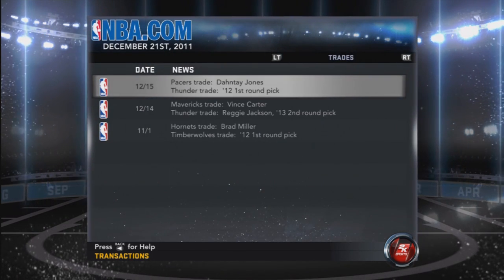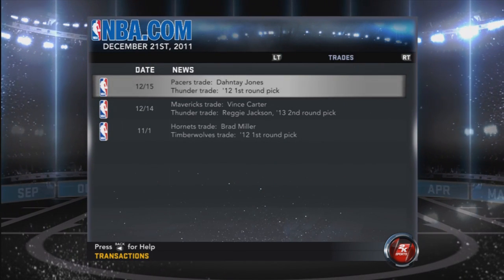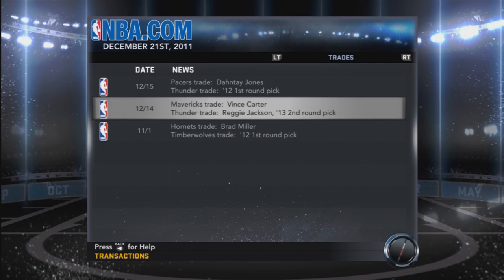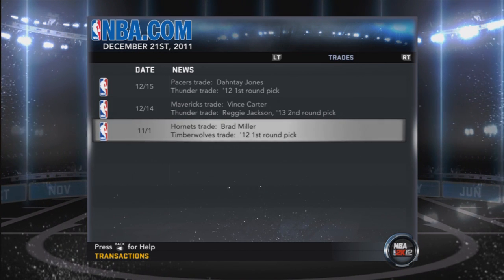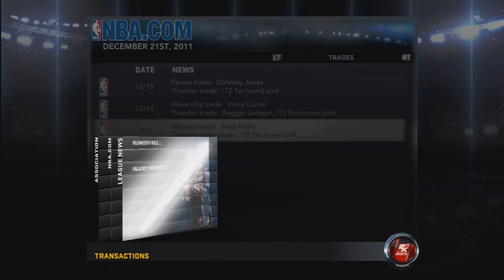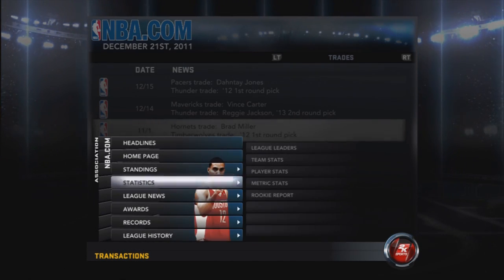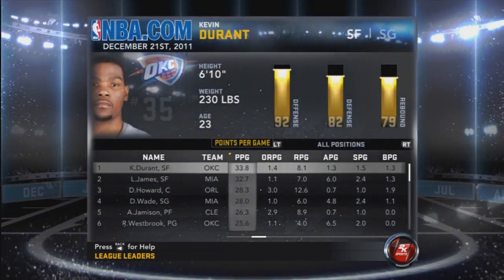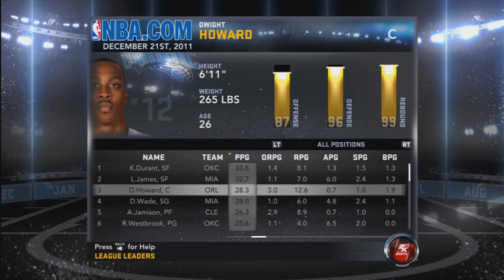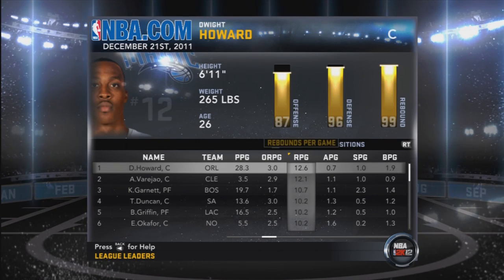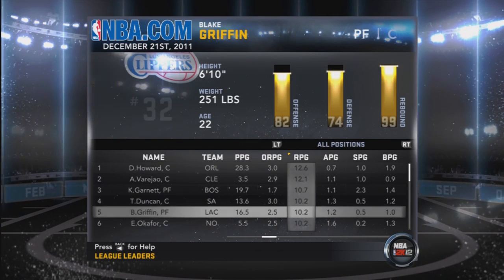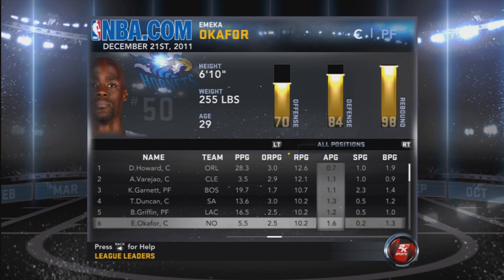Transaction report, we're just going to look at the trades. Dante Jones for a first round pick of the Thunder. Vince Carter for Reggie Jackson and a second round pick. So Vince Carter is on the Mavericks now. And then of course my trade, which I forced. And league leaders in points: Kevin Durant, LeBron James, Dwight Howard is third in the league. That's pretty good. Antoine Jameson's fifth. That's pretty good. Rebounds per game: Dwight, Varejao, Garnett, Duncan, Blake Griffin, and our man Emeka Okafor.